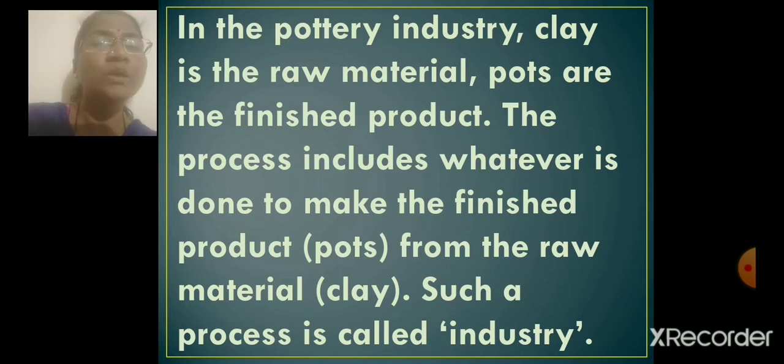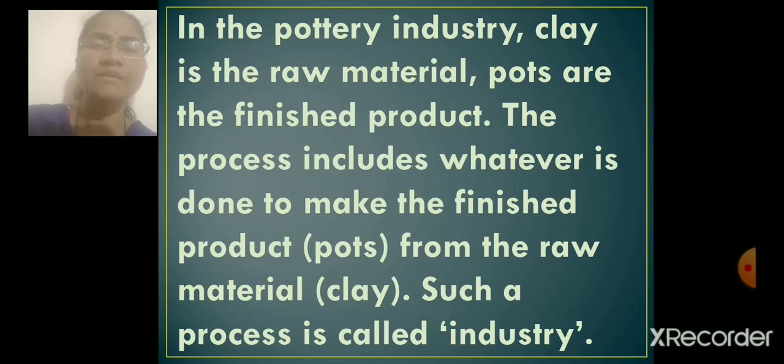The process includes whatever is done to make the finished products, pots, from the raw material clay. Such a process is called industry. I repeat once again. In the pottery industry, clay is the raw material and pots are the finished products, because pots are made out of clay.